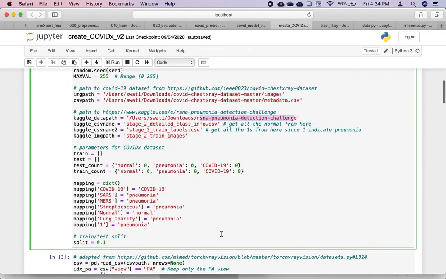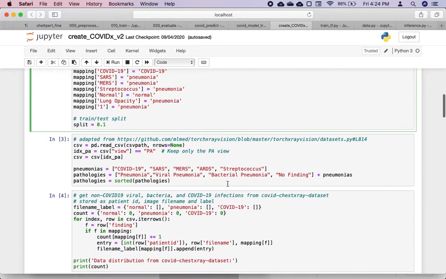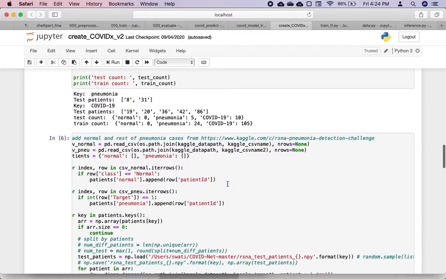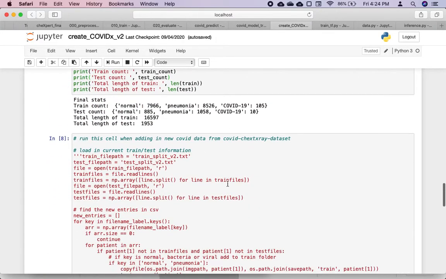I have merged these two data sets to form a combined COVID-X data set of three classes: normal, pneumonia, and COVID-19. I have partitioned this dataset into train and test datasets. The train dataset contained a total of 16597 cases, in which the normal class contains 7966 cases, the pneumonia class contains 8526 cases, and COVID-19 contains 105 cases of chest X-ray. Using this dataset, I have trained my model in TensorFlow.